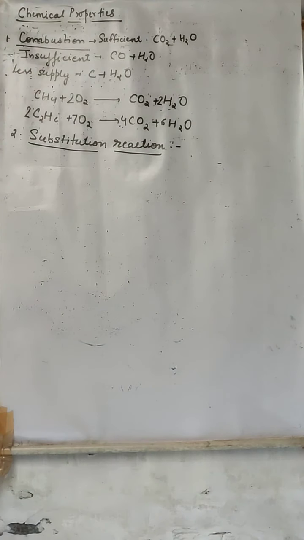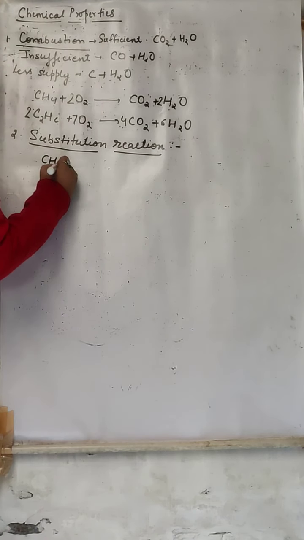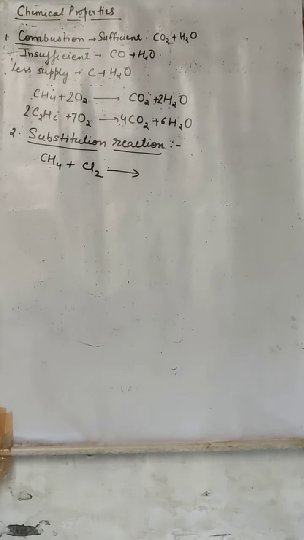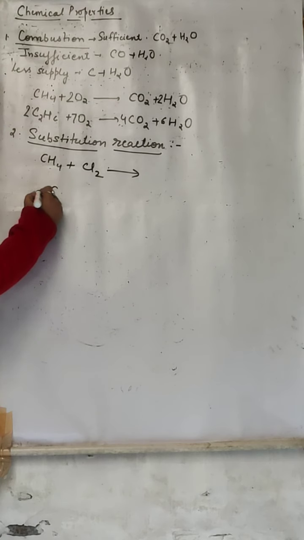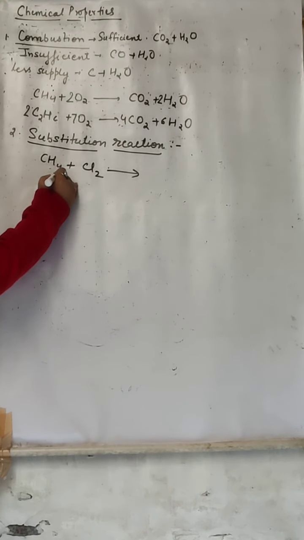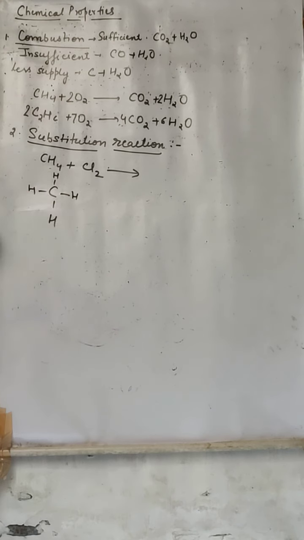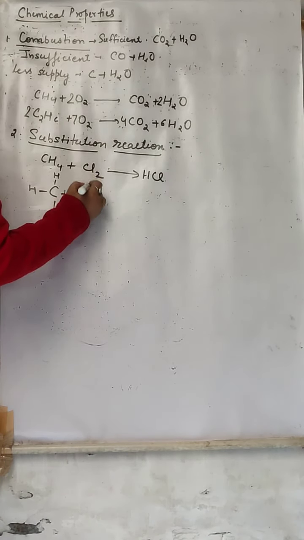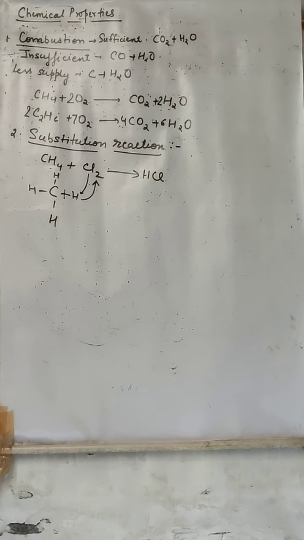Most important reaction of alkanes is the substitution reaction. As they are alkanes, they are going to show substitution reaction, and सबसे ज़्यादा important is from chlorine, bromine and iodine. See what happens. This is the structure of methane, right? When one bond breaks, one H is released, one H is going to react with one chlorine forming HCl, and one chlorine is joining here.